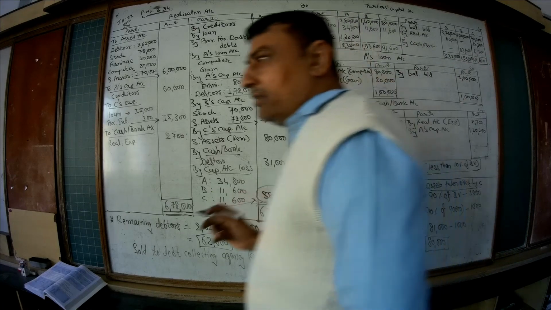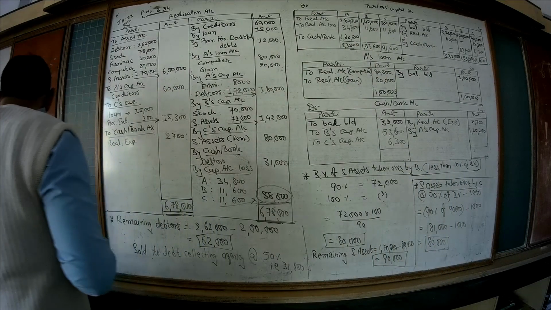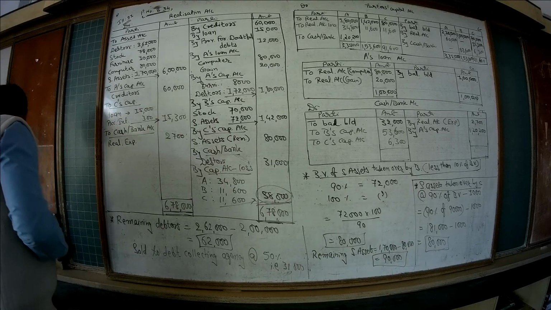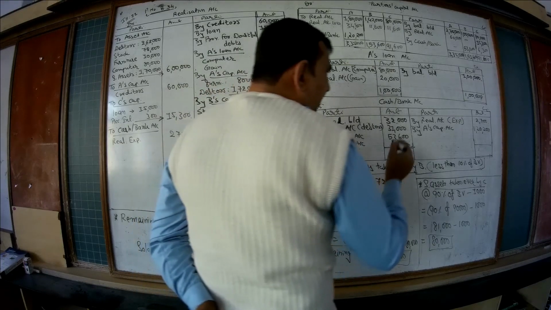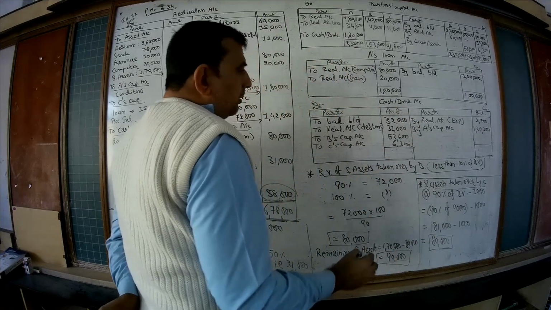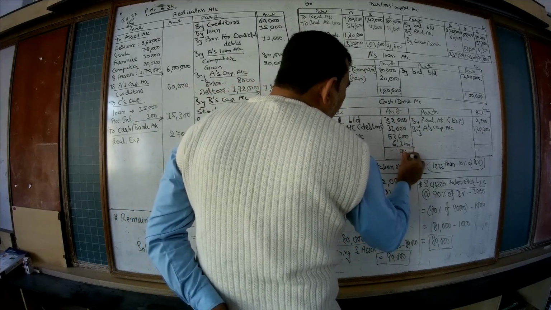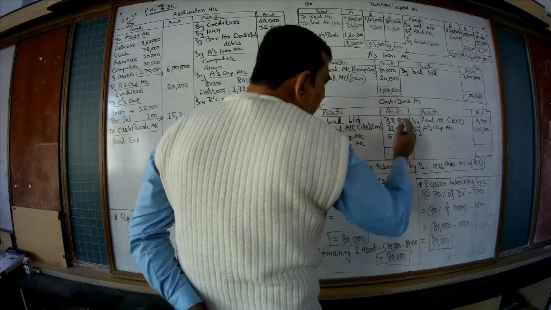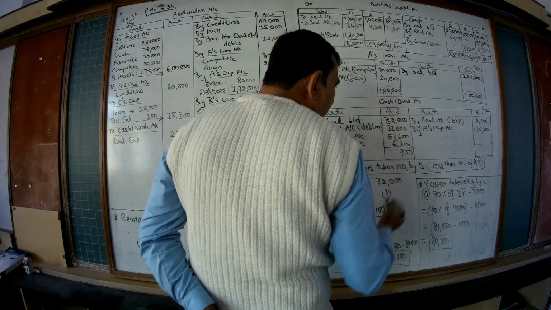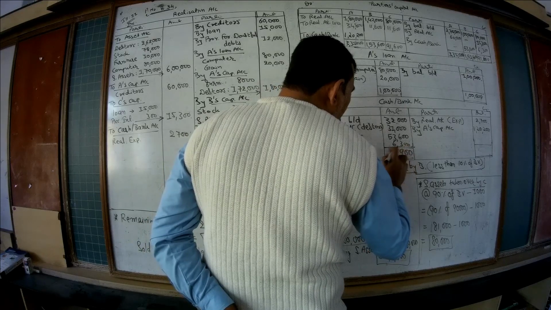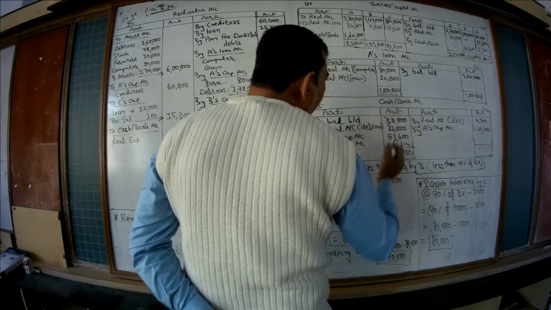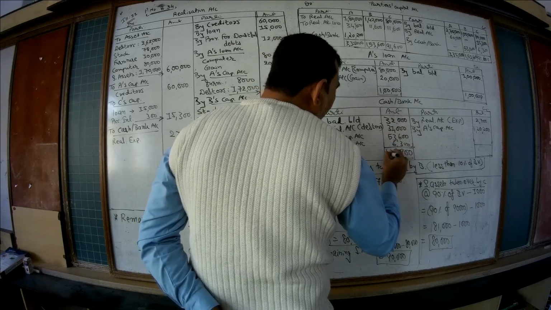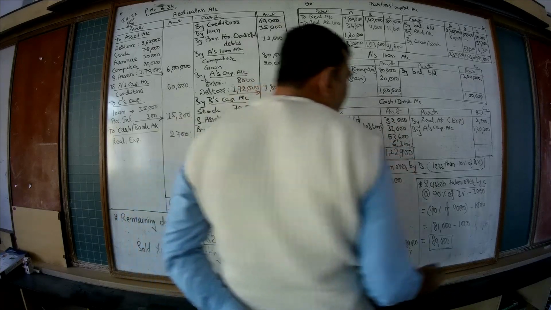As we know that this is the dissolution of the firm, that means there will not be any cash or bank balance now. So the total of the cash bank account should be equal. So total of the cash account, 1,22,900.